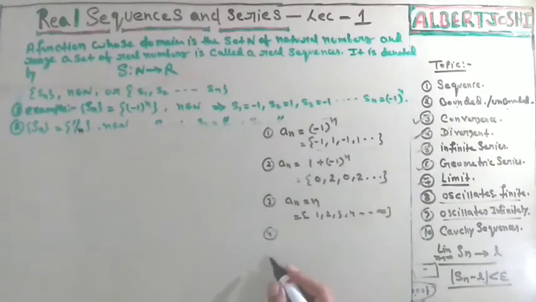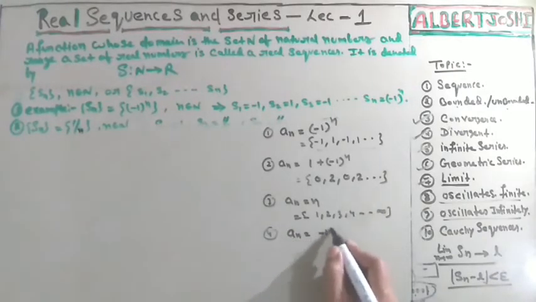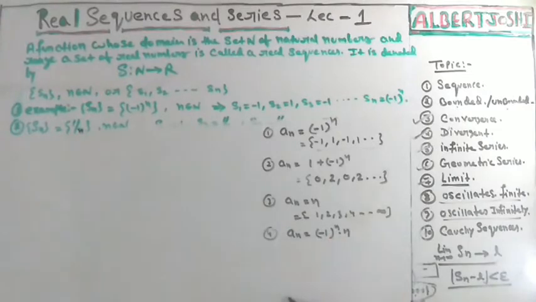Now another example, example 4. I am just taking a_n equal to (-1)^n times n. Now you can see that if you put different values, first you put 1, then you are getting minus 1. Then you put 2, then you are getting 2. If you put 3, then you are getting minus 3.